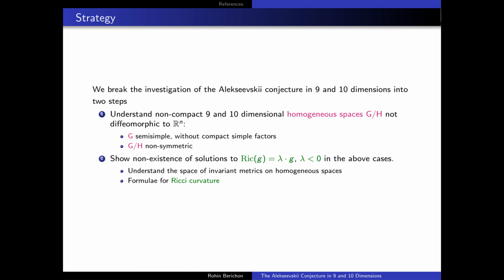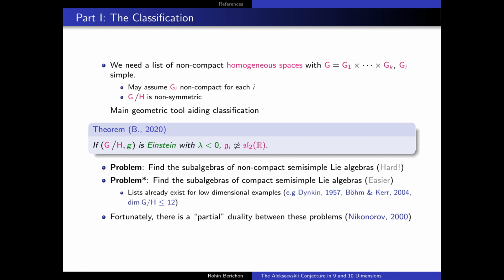Now in order to do this, one needs to first of all understand the space of invariant metrics on these homogeneous spaces, and this can be quite complicated, and then use certain formulae for the Ricci curvature to try and simplify these computations. In the first part, our job is to provide a list of all non-compact homogeneous spaces whose Lie group is given as a product of simple factors. We can assume, of course, that each of these simple factors is non-compact and that our manifold itself is non-symmetric.